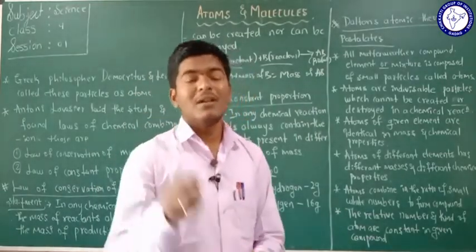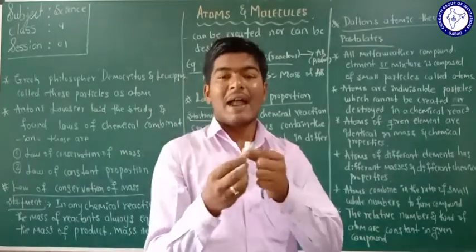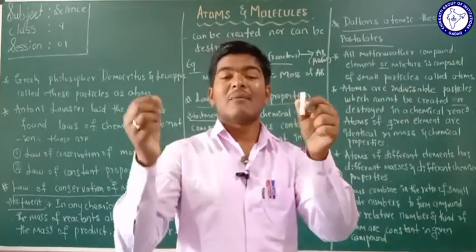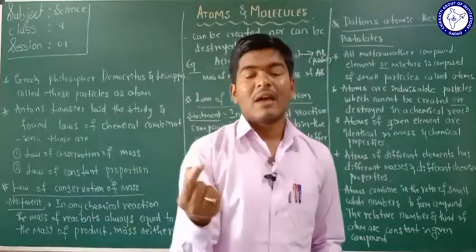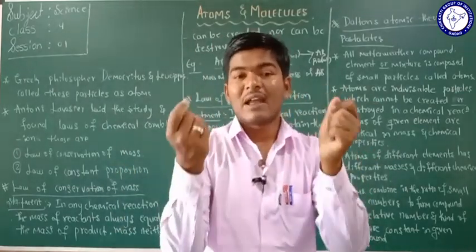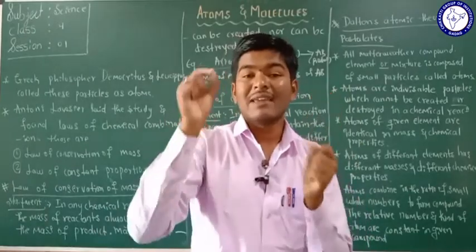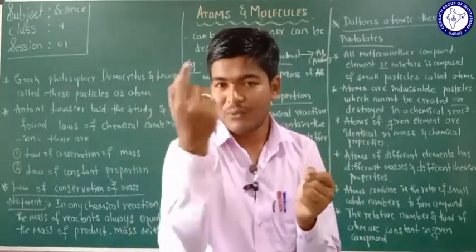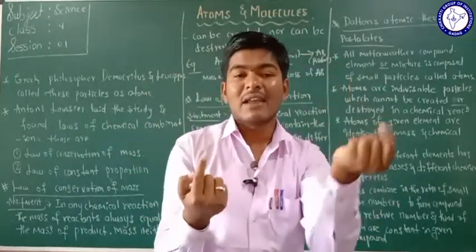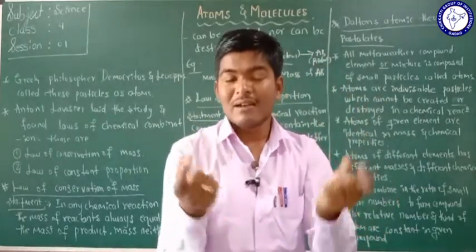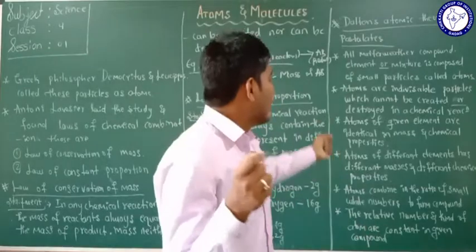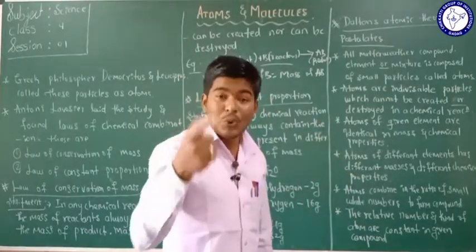For example, I am taking one iron rod, and again I am taking another iron rod. If you take an atom of one piece of iron, and again consider an atom of another piece of iron, the mass of the atoms of the two iron rods,